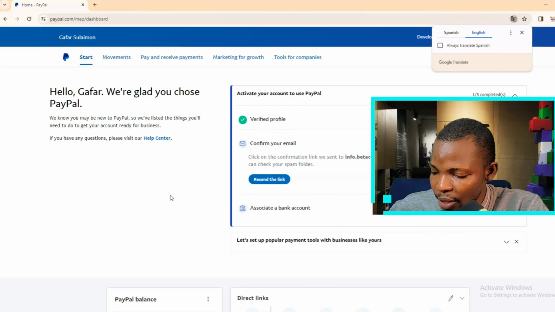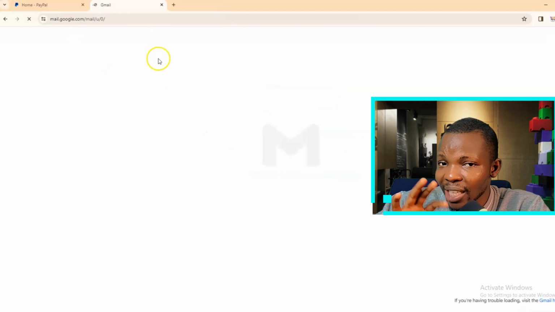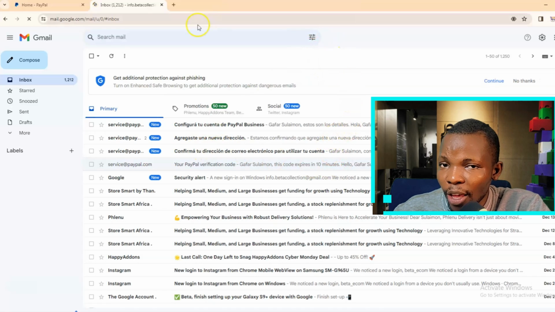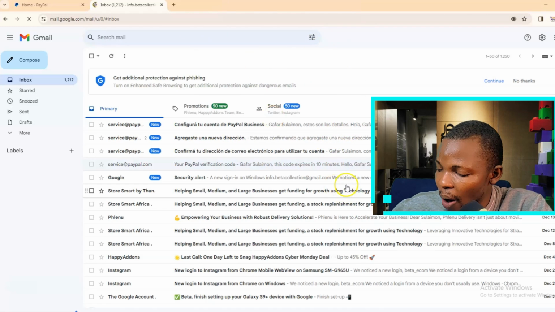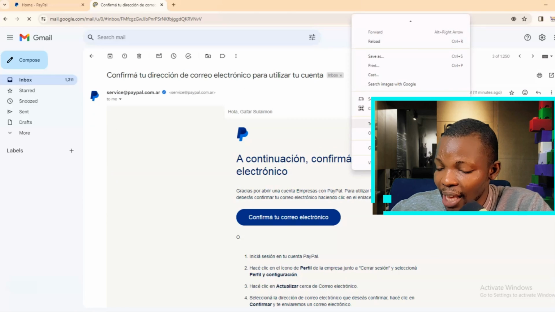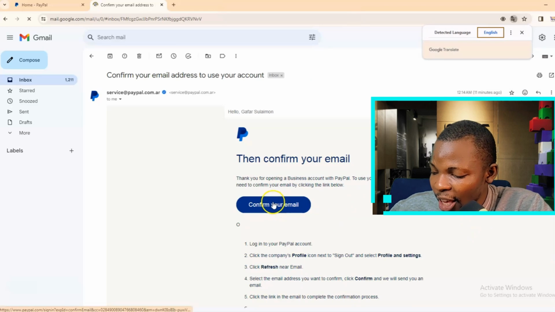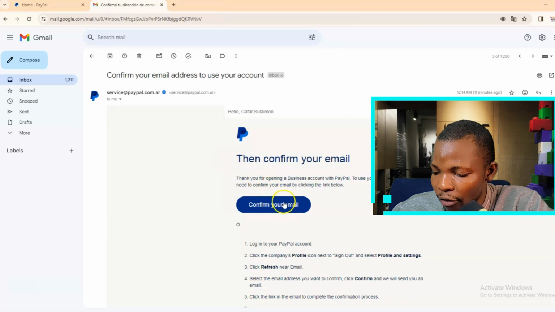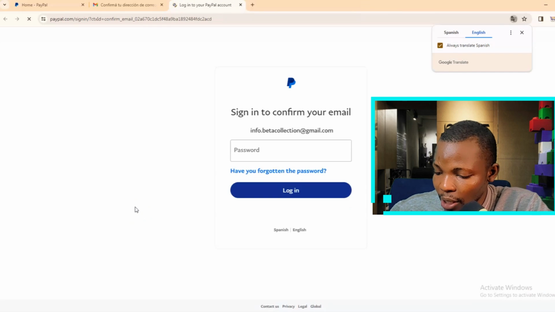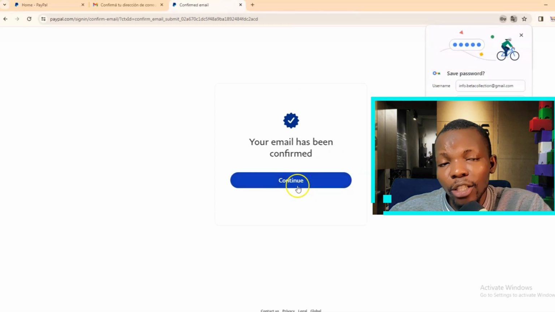Now, the next thing you need to do is to just visit your email without closing this particular tab. Don't close the tab that contains your PayPal account that you just created. Now, visit your email on another tab. Click on that confirm link, that confirm email, then enter it. Now, as you enter it, you can see that it is in Spanish language. Remember to translate it into English. Then the next thing is to click confirm your email, and you'll be directed to where you will enter your PayPal password, just like you can see here. Then your email will be confirmed. Now you can click proceed to log in.